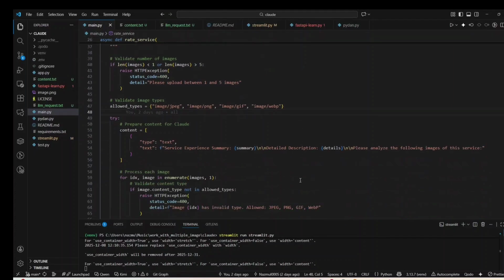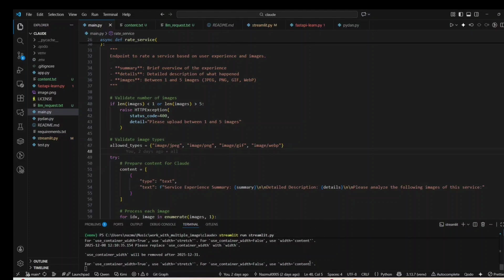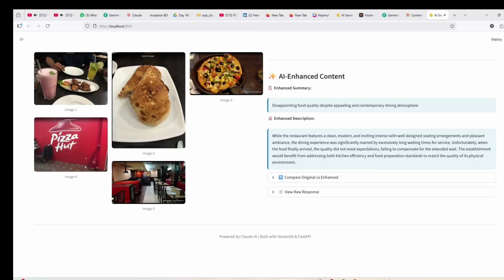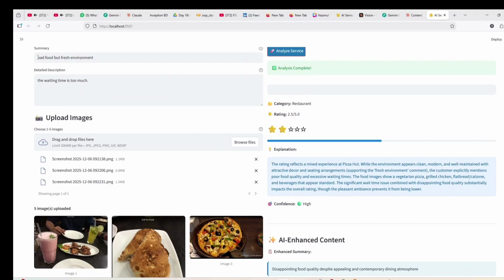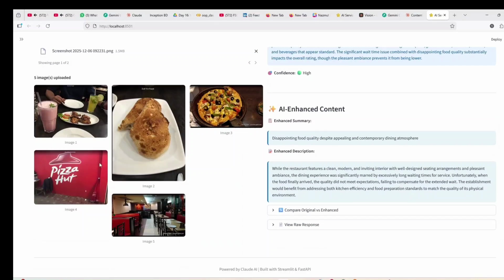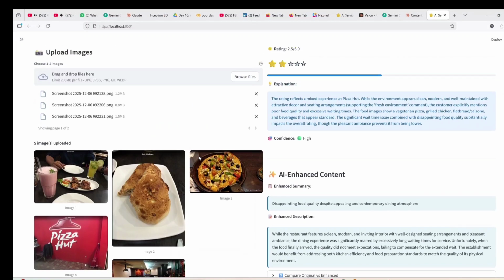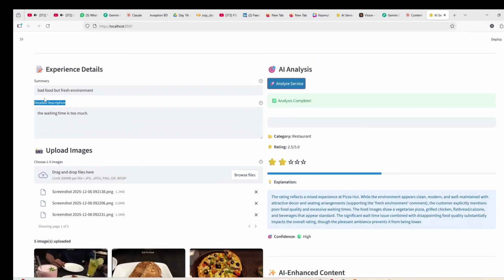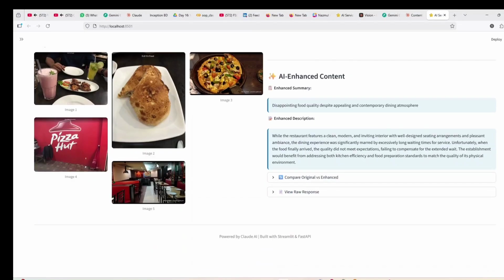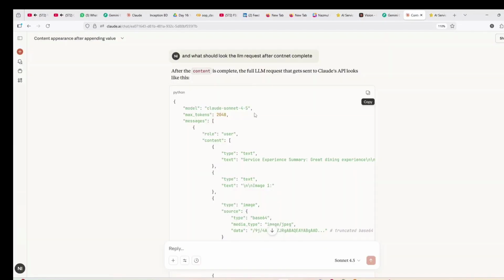Okay, so I want to share the complexity I actually faced when doing this project. Basically the complexity I faced: in the Claude API I need to send summary, description, and also 5 images. It can sometimes be 1 image, 2 images, 3 images, max 5 images. At a time I know that I can send 1 image, but how I will send 5 images along with the summary and description, I actually didn't know. So for that I went to the Claude documentation.